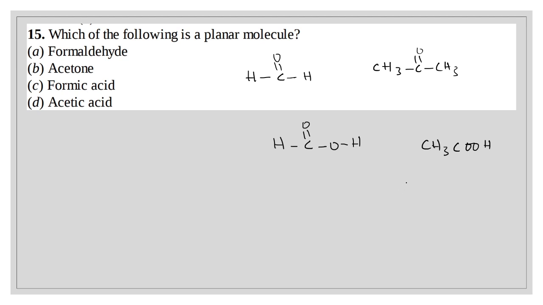Here this is sp2 hybridized, this is sp2 hybridized, this is sp3 hybridized, this is sp3 hybridized, this is sp3 hybridized. That means this is not planar, here this is not planar, and again here this is not planar. Option A, that is formaldehyde, is the right answer.